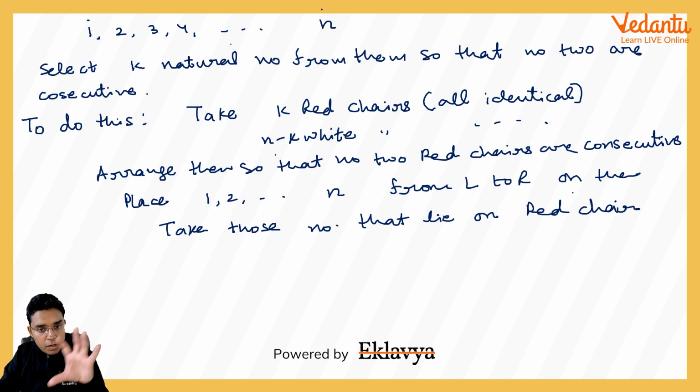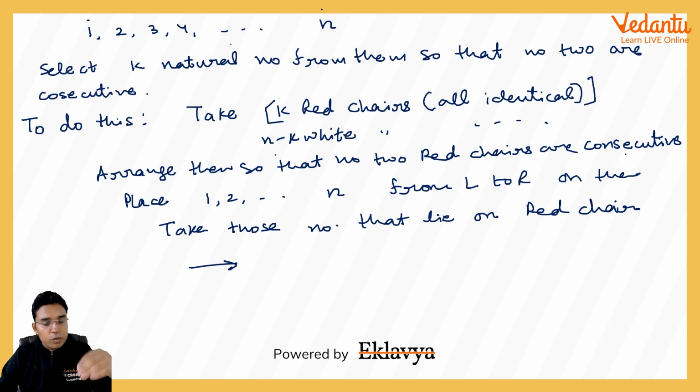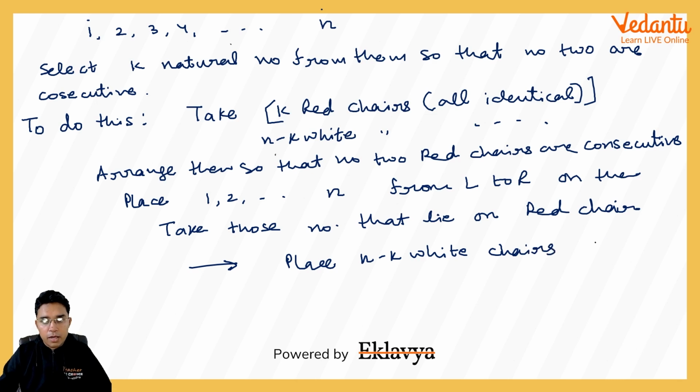Okay, so if we are doing this question in this manner, our question just reduces to how to arrange k red chairs and n minus k white chairs so that no two red chairs are consecutive. So to do this, in PNC we have one very standard method. Whatever objects are such that no two of them are consecutive, we put them later. We first place n minus k white chairs, and because they all are identical, this will be done in just one way.